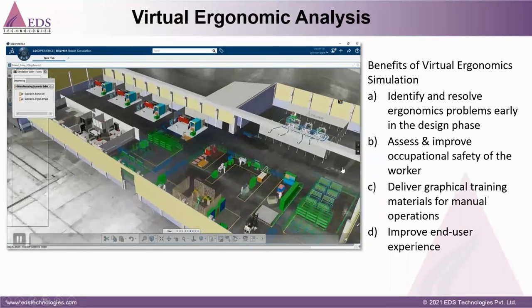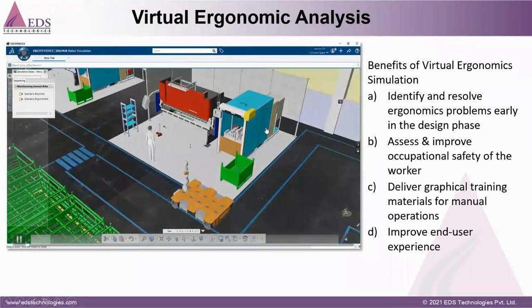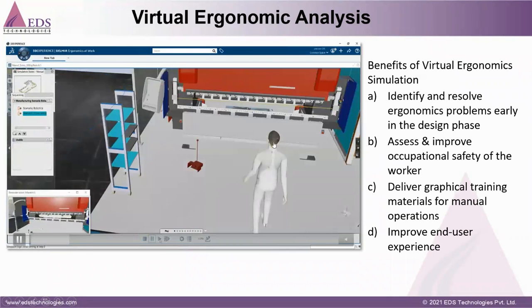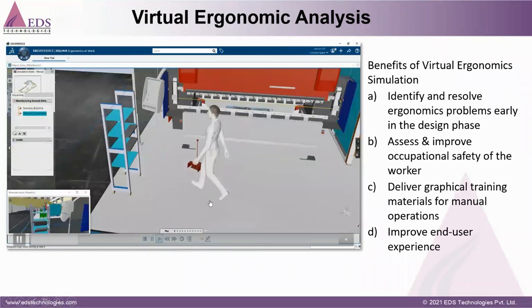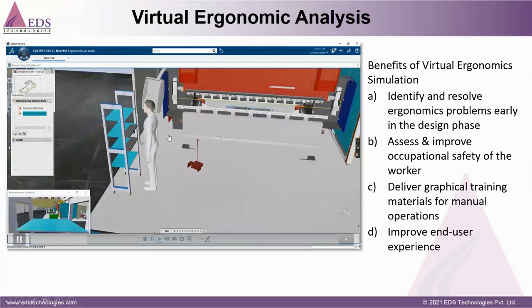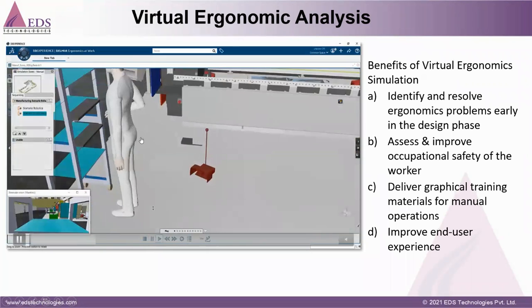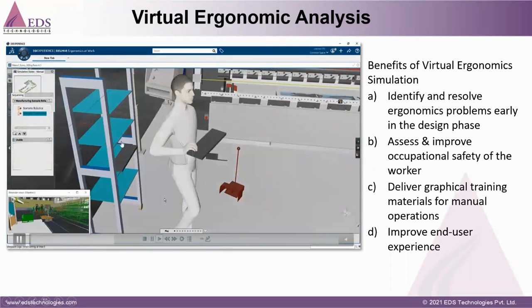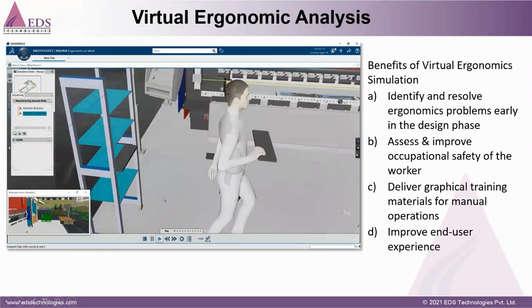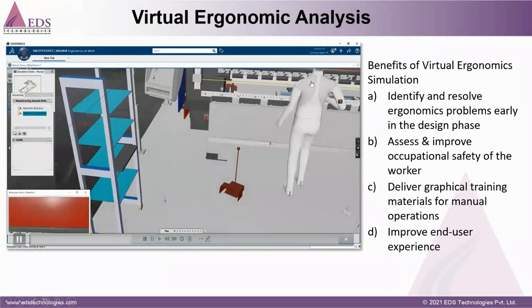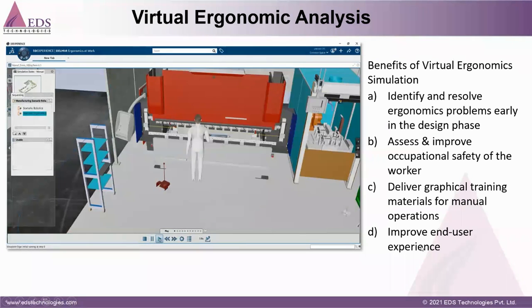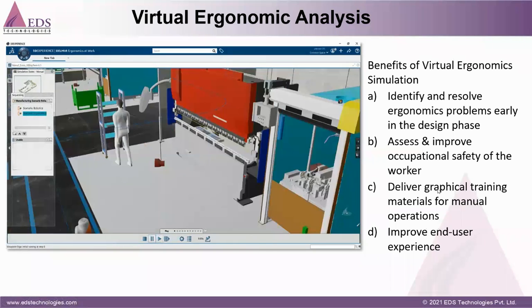So this is the 3D experience platform. Here we have built the complete plant layout, and we can validate the whole time taken, and also validate picking the part. We can validate whether this part is okay for such a mannequin, such a worker, and for their safety. And if any problem occurs, we can identify it before releasing the production.